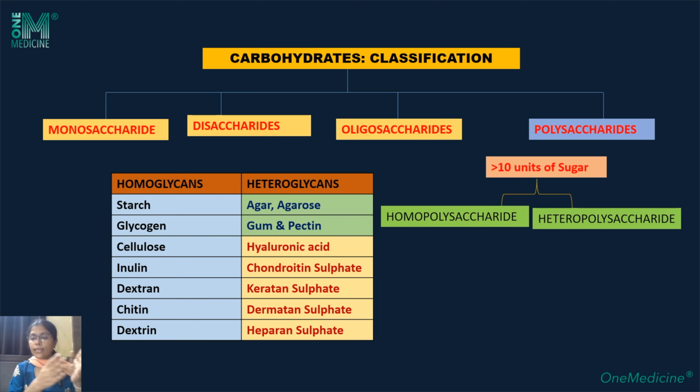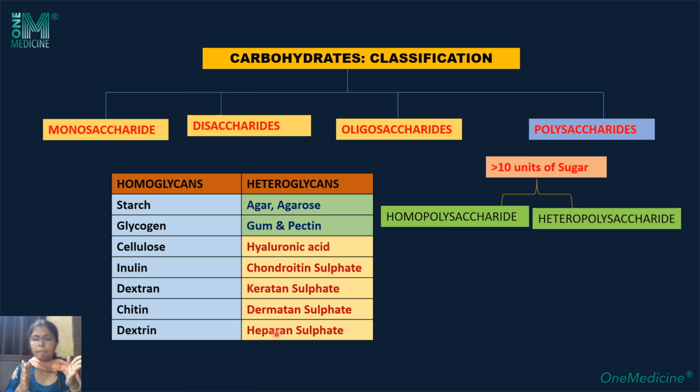So these are the types of homopolysaccharides and heteropolysaccharides. Now let us check them. Homopolysaccharides, the examples are starch, the reserve carbohydrate in the plant kingdom, glycogen, cellulose, inulin, dextran, chitin and dextrin. Heteroglycans are agar, agarose, gum and pectin, hyaluronic acid, chondroitin sulfate, keratan sulfate, dermatan sulfate and heparan sulfate.